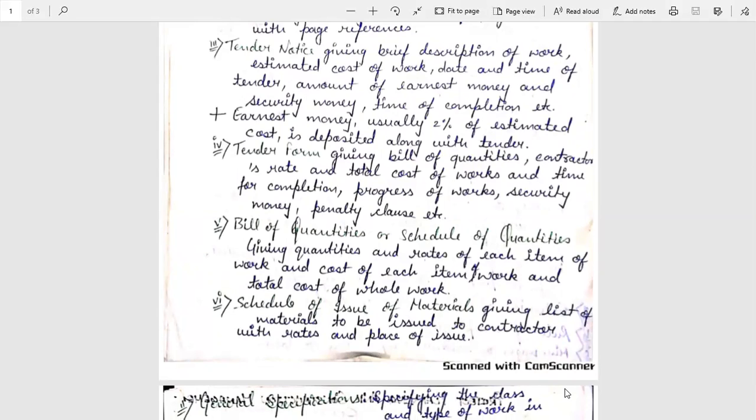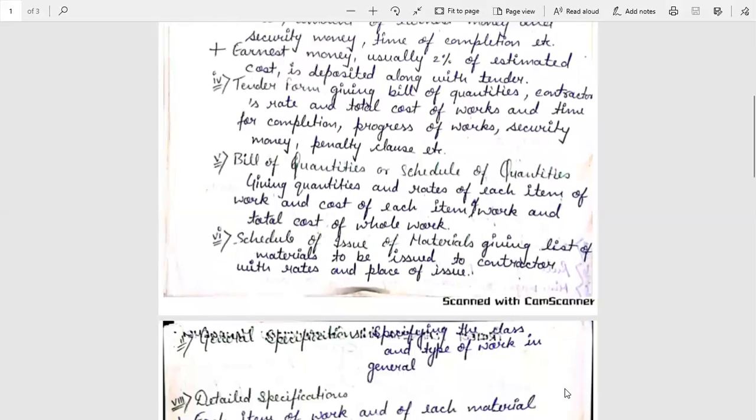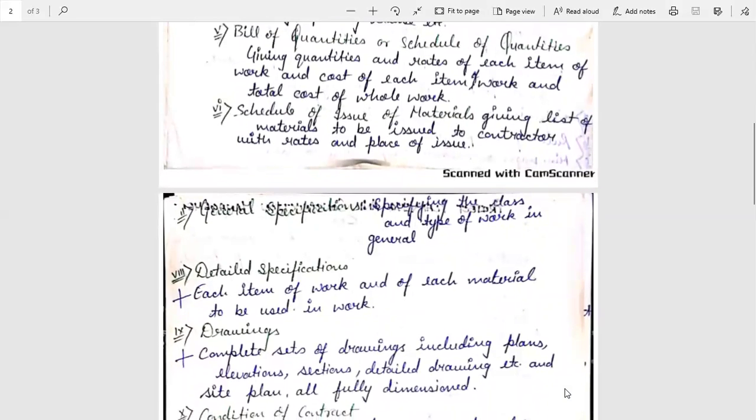Next is the schedule of issue of material, giving a list of material to be issued to the contractor with rates and place of issue. The next is the general specification, specifying the class and type of work in general. The next is the detailed specification, in which each item of work and each material to be used in the work is described.